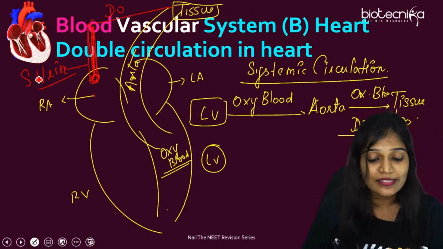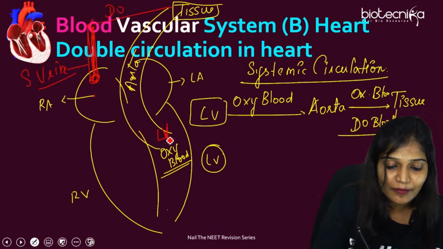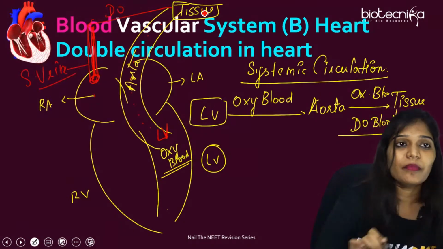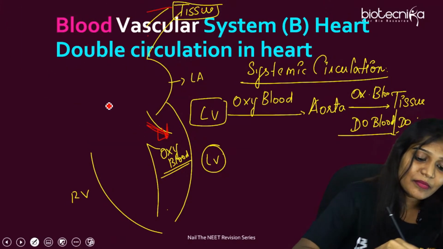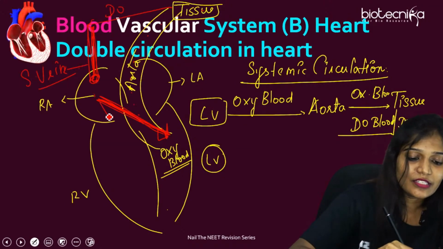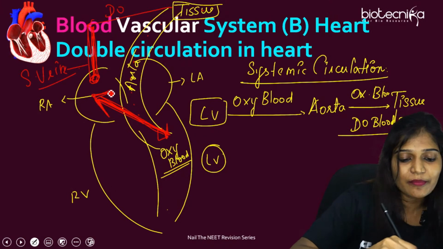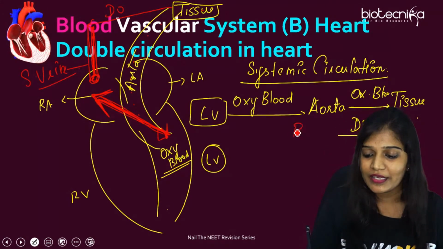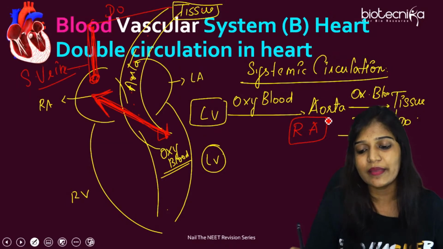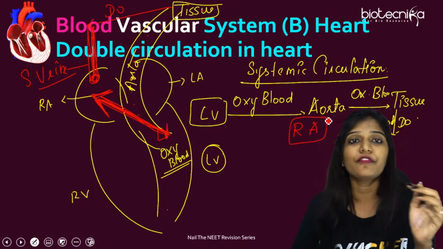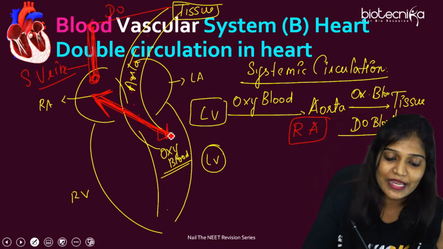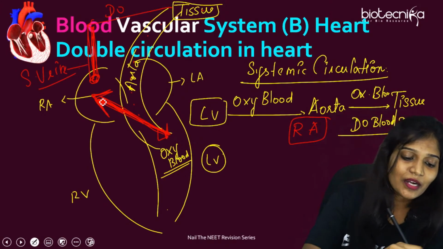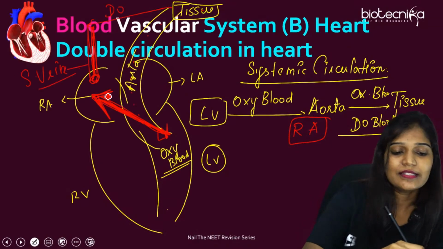So where is it actually starting? From the left ventricle, it goes through the aorta and then to the tissue and then comes back. So systemic circulation is actually happening this way. You can just remember it like this: from the left ventricle to the right atrium, to the tissues and from the tissues. So you have to remember this part is going to be systemic circulation.